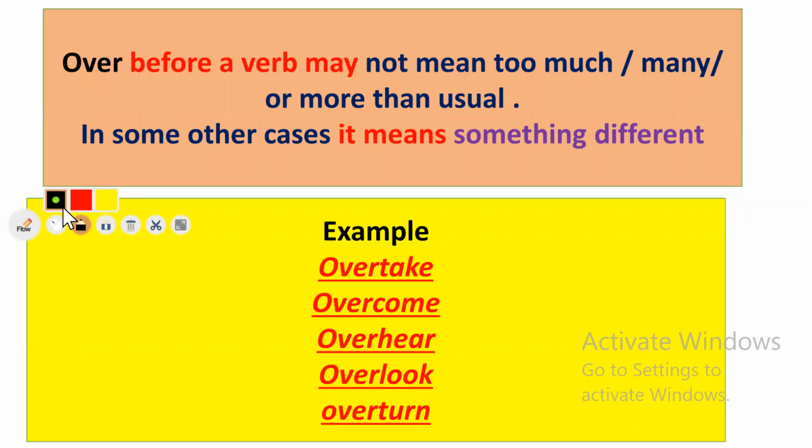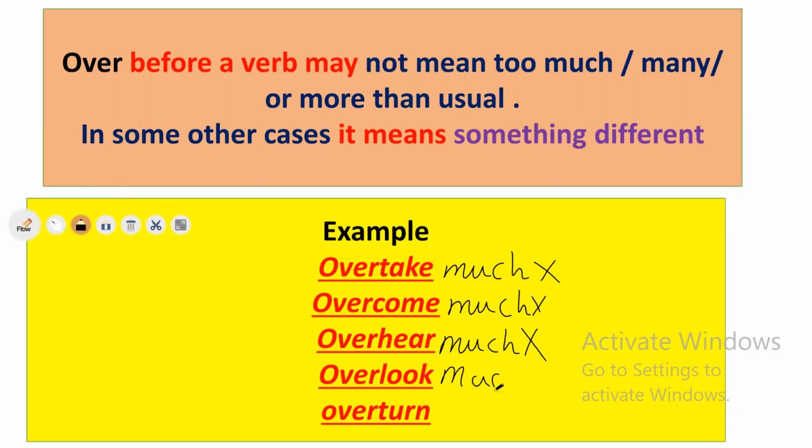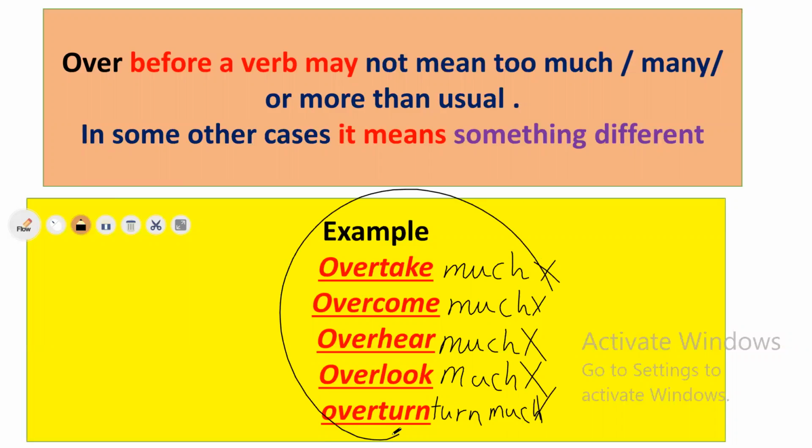in these cases, overtake doesn't mean take much. If I say overcome means come much, it's not wrong. Overlook doesn't mean look much. Overturn doesn't mean turn much. This is not the case in these examples.